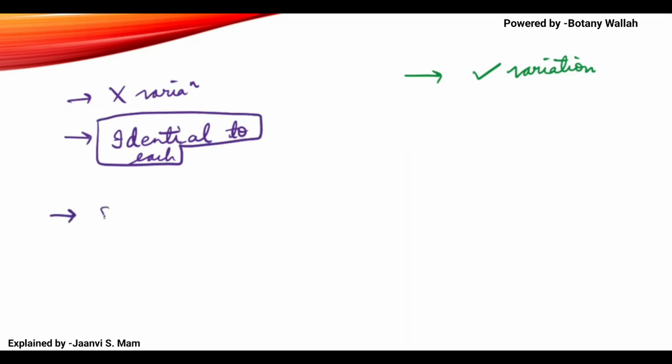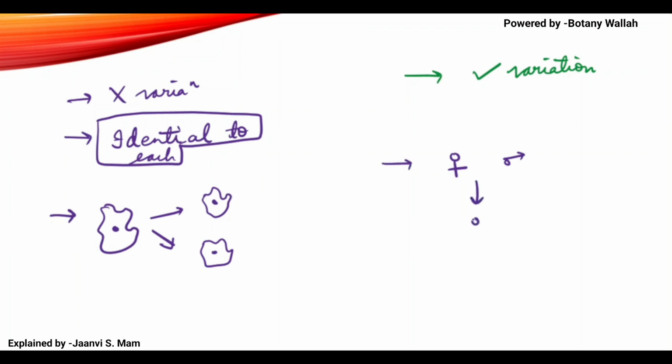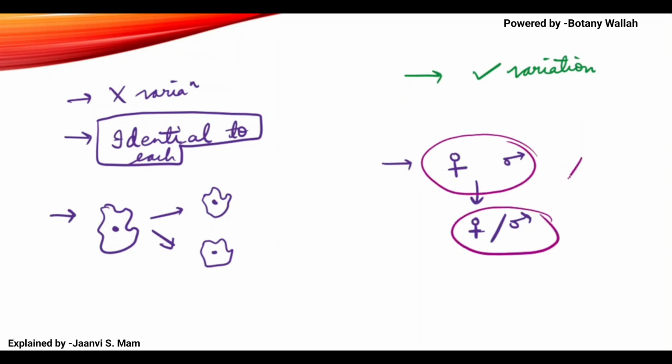If you take an amoeba, when it divides by fission it forms two daughter amoebae, which are identical to each other. But your mother and father reproduce to give you, a girl or a boy, and you are not identical to your parents. So there is variation.